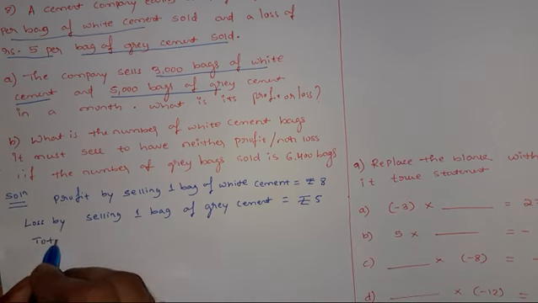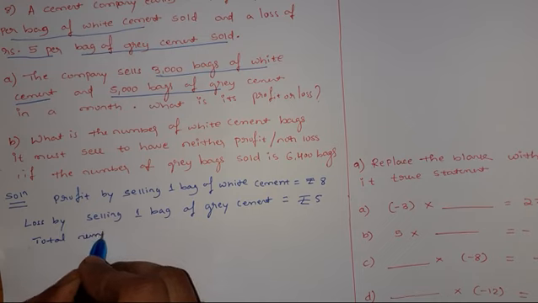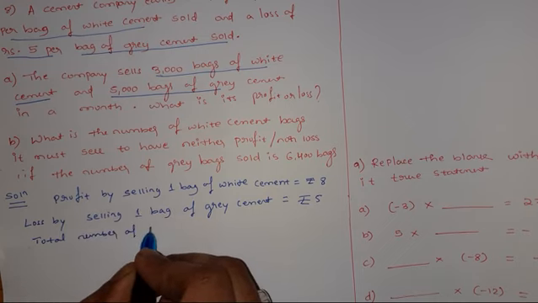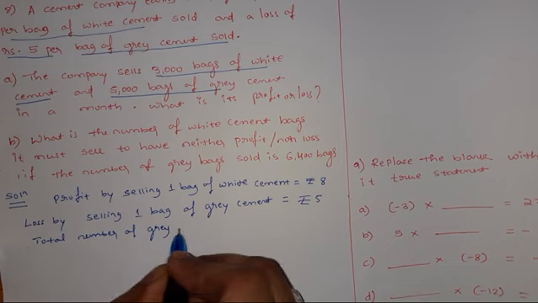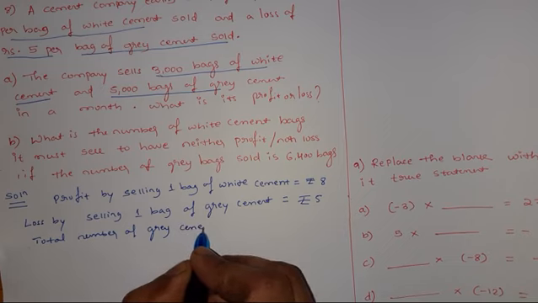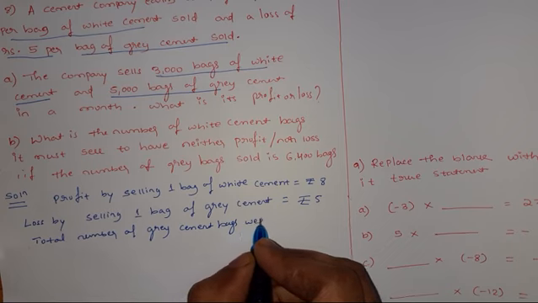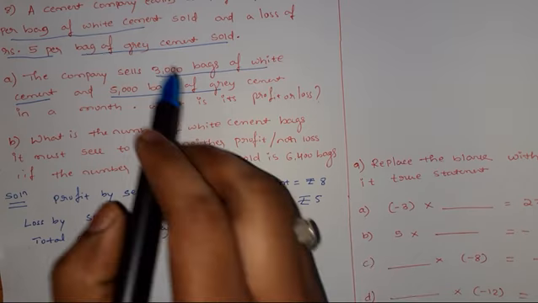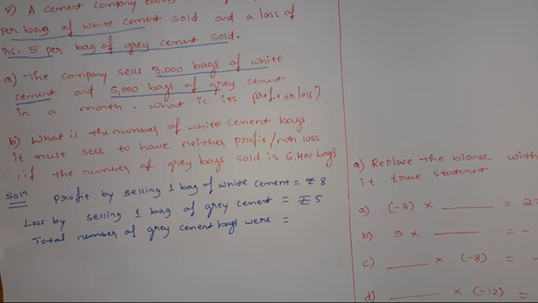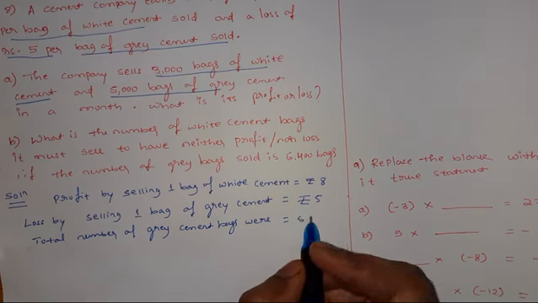Total number of grey cement bags sold: total 5000 grey cement bags were sold.